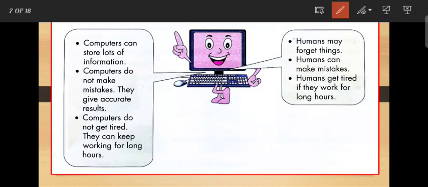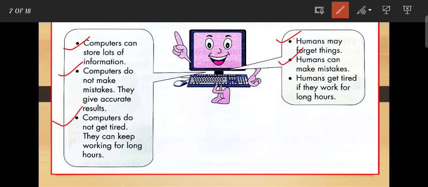Okay, next is, computers can store lots of information. We all know that a computer has a storage device. And we can store a huge amount of data like pictures, videos, letters, etc. So the computer stores lots of information. On the other hand, humans may forget things, but the computer does not forget anything. Next is, computers do not make mistakes, they give accurate results. But humans can make mistakes.